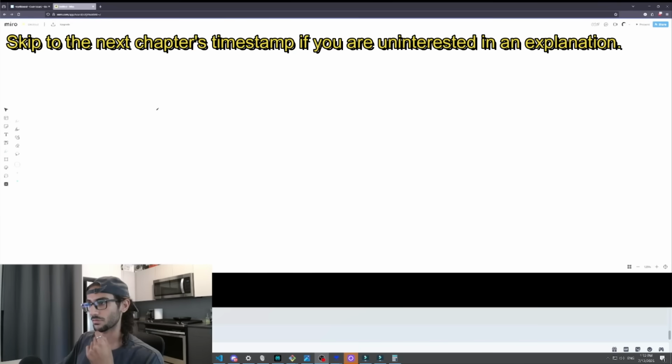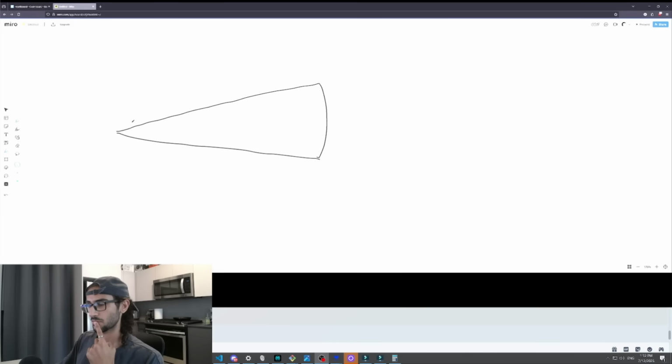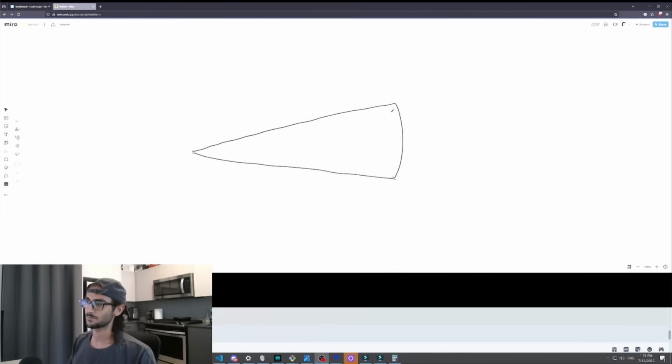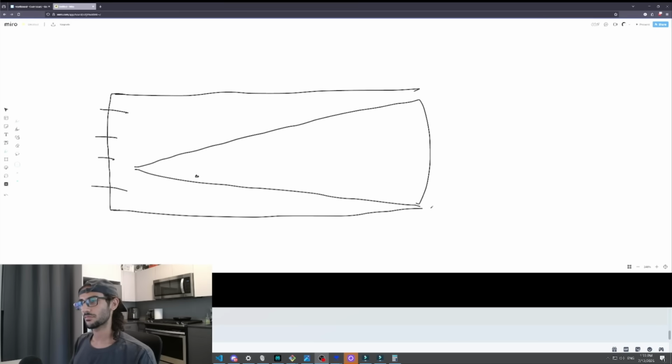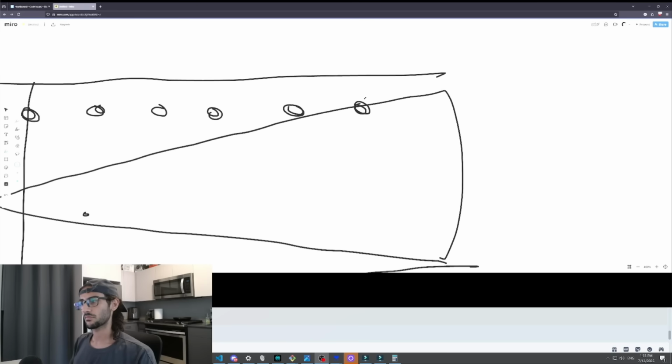I'll just draw a little diagram. This is basically how his code works: he has a sprite that looks something like this. This is sort of like a beam shape, kind of what you'd expect from a beam of light. For every pixel in the sprite, so each one of these is a pixel, it's going in the draw event and doing a collision check at each pixel. And it's checking and checking and checking, and if the pixel is on the sprite, it'll draw it.